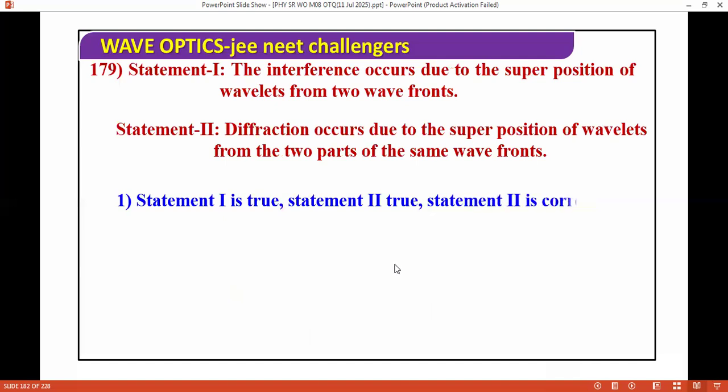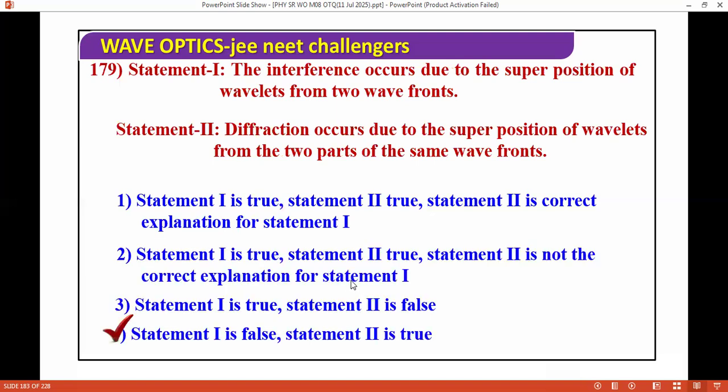Interference occurs due to the superposition of wavelets from two wavefronts, and diffraction occurs due to the superposition of wavelets from two parts of the same wavefront. The correct answer for this question: first is false, second is true. Interference due to superposition of wavelets from two wavefronts, this is wrong. And diffraction occurs due to superposition of wavelets from two parts of the same wavefront, this is correct.